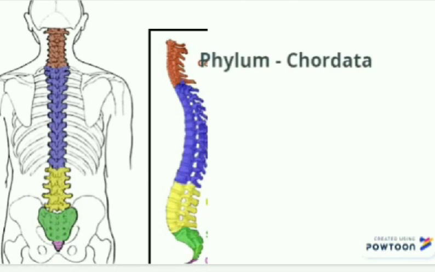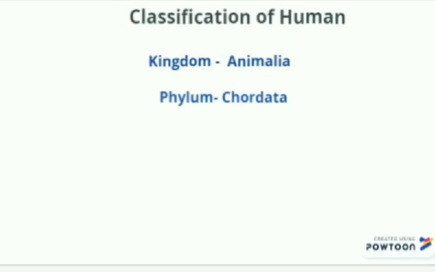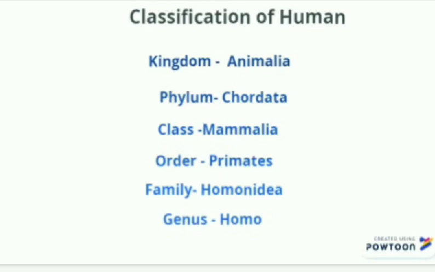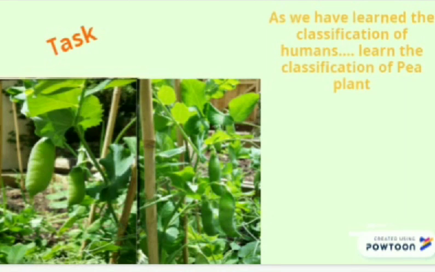Humans belong to the phylum Chordata. Chordates have a vertebral column, and humans belong to the kingdom Animalia. Let's revise the classification of humans. Humans belong to the kingdom Animalia, phylum Chordata, class Mammalia, order Primates, family Hominidae, genus Homo, and species sapiens. I have a task for you. As we learned the classification of humans, learn the classification of the pea plant also. The classification of the pea plant is given in your book.